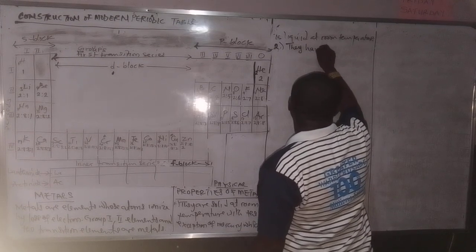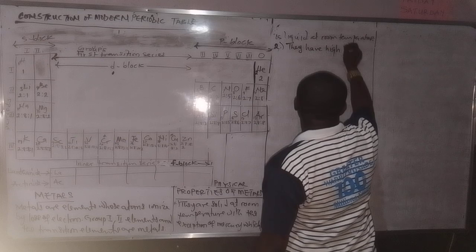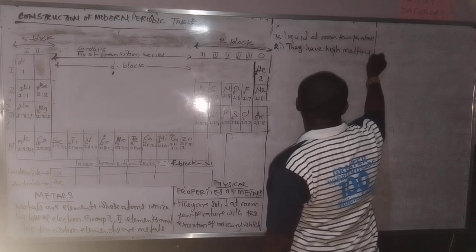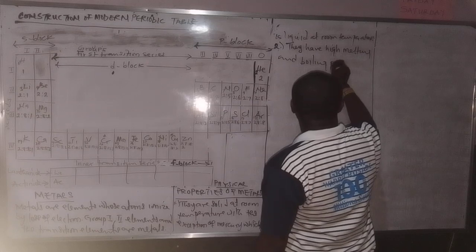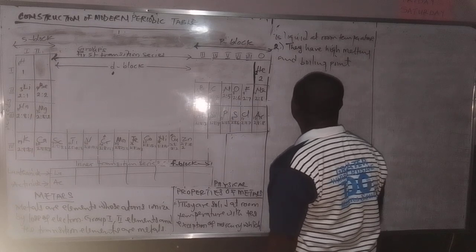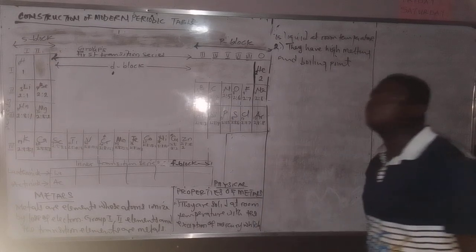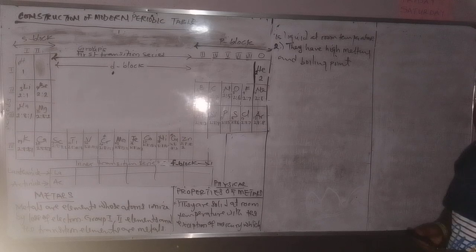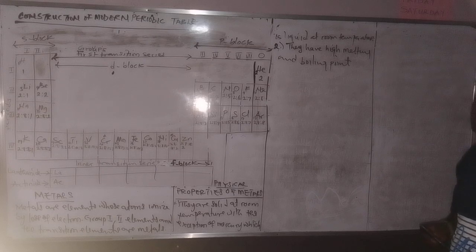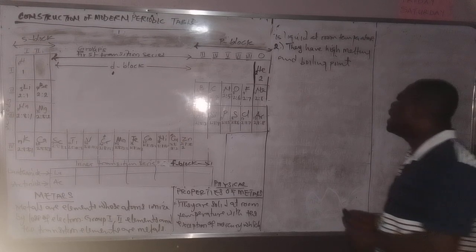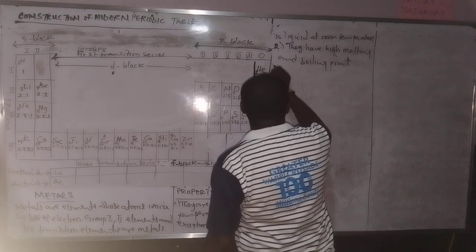Number 2, they have high melting and boiling points. When we get to periodicity, we will see the reason why they have high melting and boiling points. What it means is that if you put a metal on fire, it takes a high temperature of heat for it to change from solid to liquid. So the temperature must be very high.